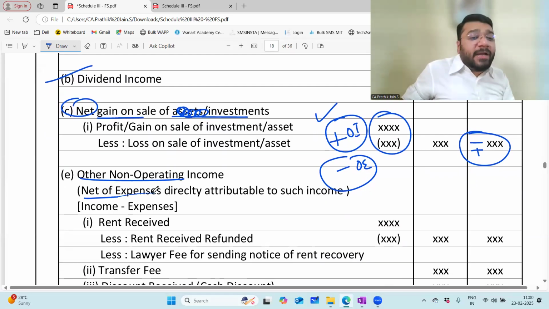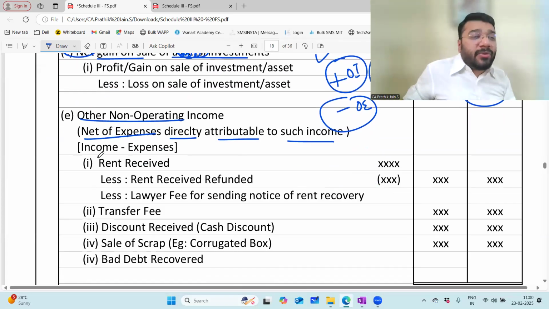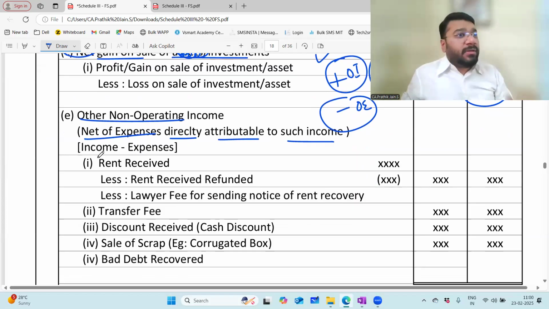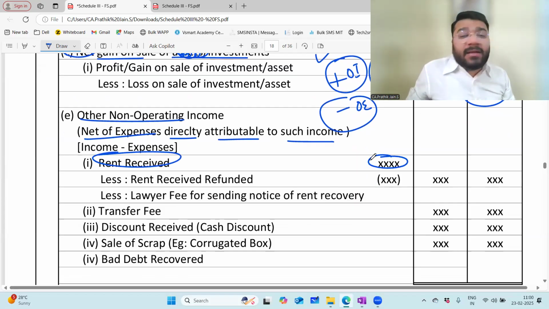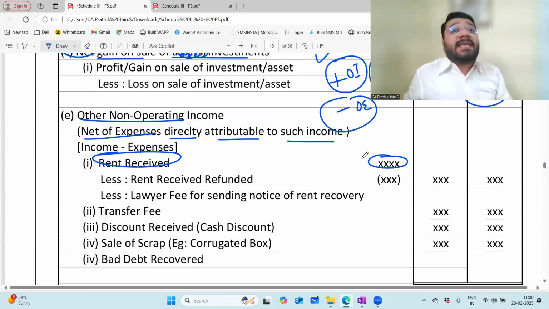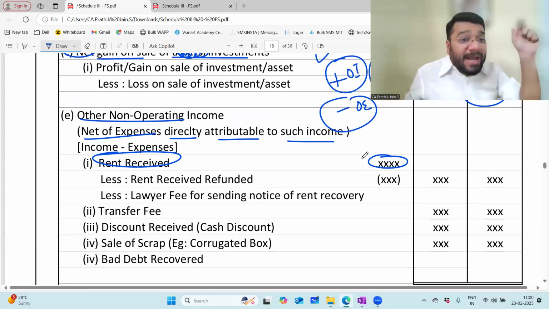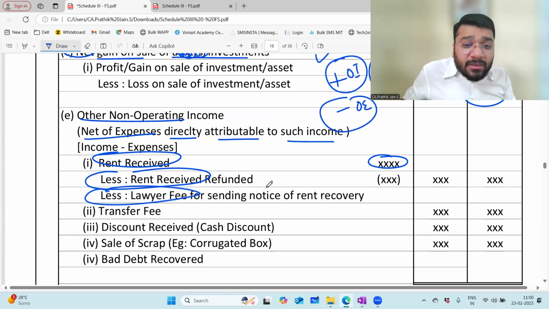And these should be net of expenses which are directly attributable to such income. I told you an example. Let's suppose I've rented my room, the last classroom, on rent. So that rent received is my other income. And let's suppose for 3 months the tenant has not paid the money. I have given one lawyer notice. So the lawyer notice expenses, you will not take to other expenses. You will net off that expense from this income itself.